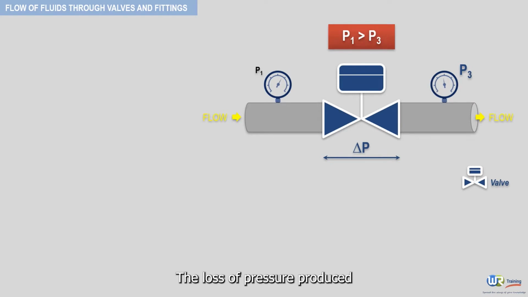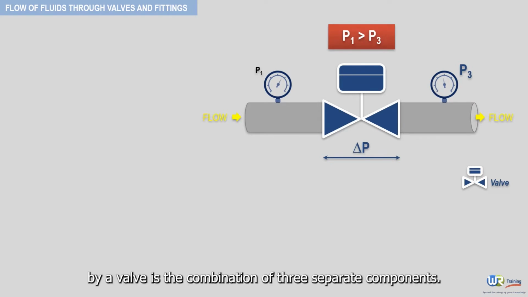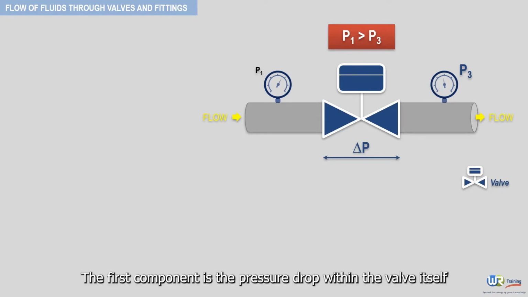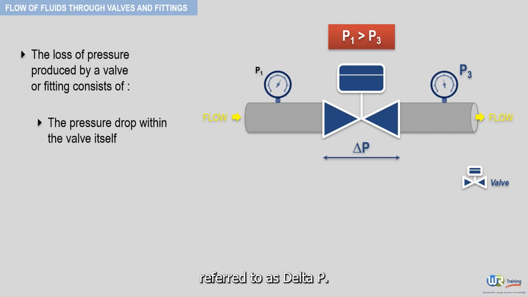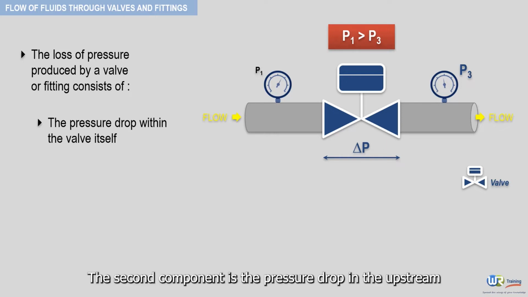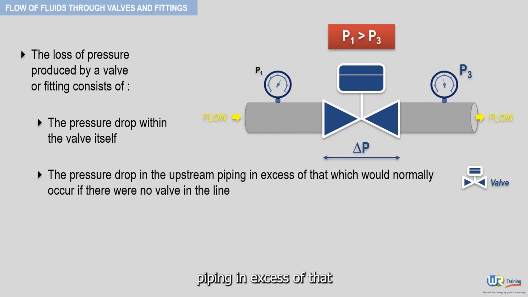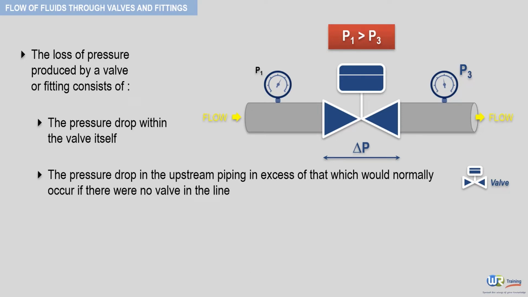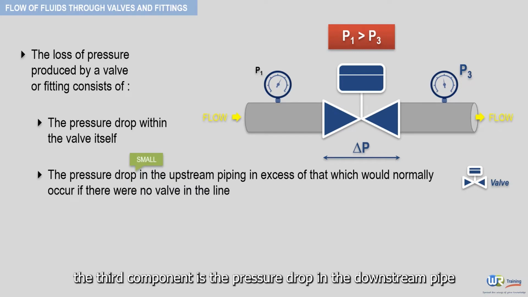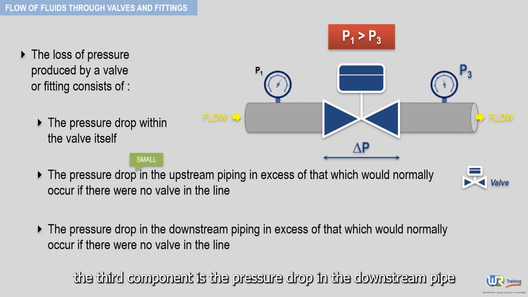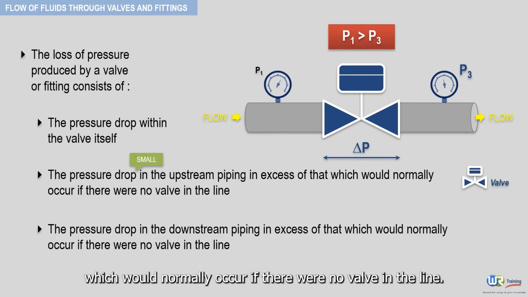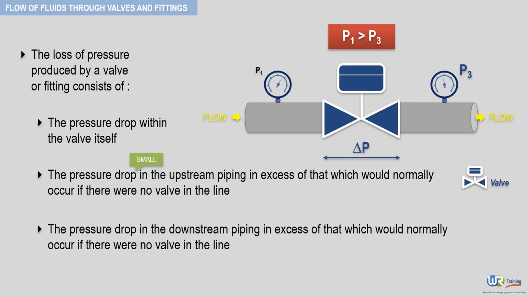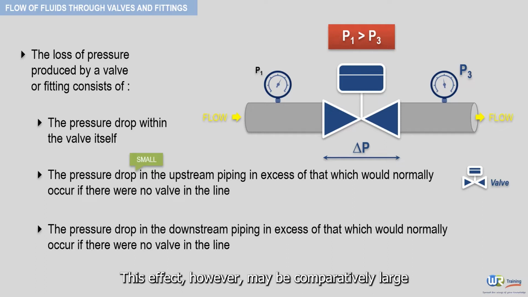The loss of pressure produced by a valve is the combination of three separate components. The first component is the pressure drop within the valve itself, referred to as delta P. The second component is the pressure drop in the upstream piping in excess of that which would normally occur if there were no valve in the line. This effect is small. And finally, the third component is the pressure drop in the downstream pipe in excess of that which would normally occur if there were no valve in the line. This effect, however, may be comparatively large.